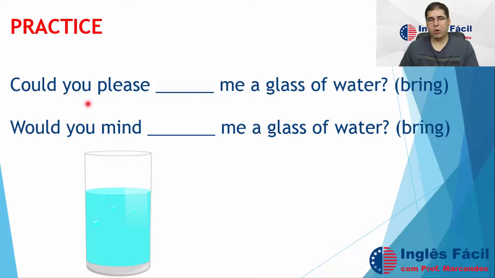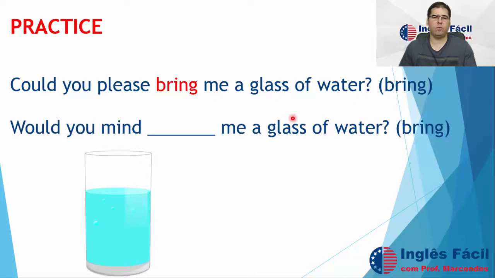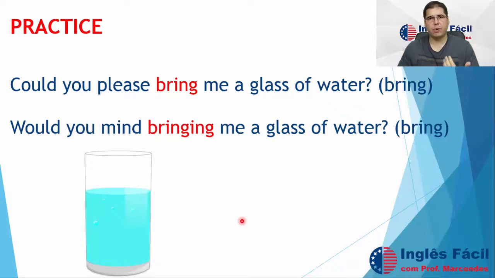Now one more. "Could you please..." the verb is to bring. So, "Could you please bring me a glass of water?" Because I am using a modal, after modals, the simple form of the verb. Now in the second, "would you mind," I have to use a gerund: "Would you mind bringing me a glass of water?" So that's the idea. We just have to pay attention to the conjugation of the verb.